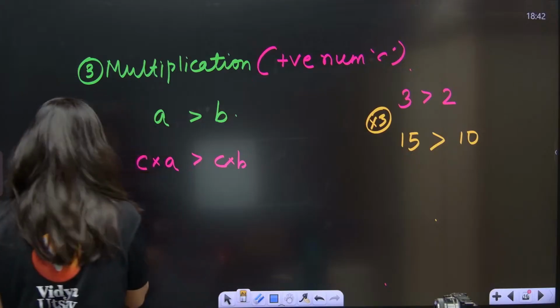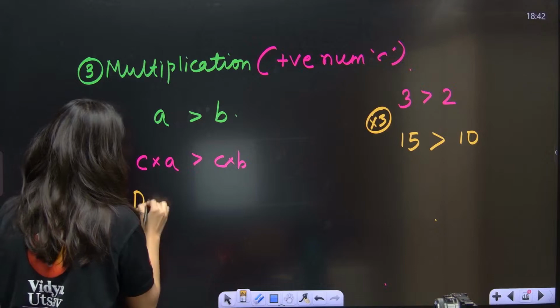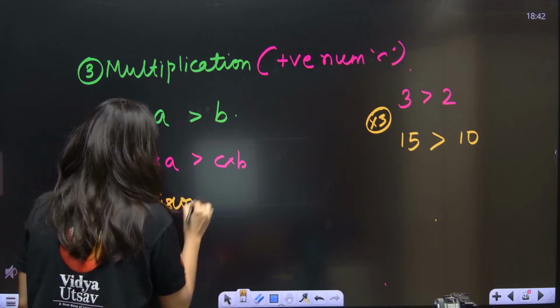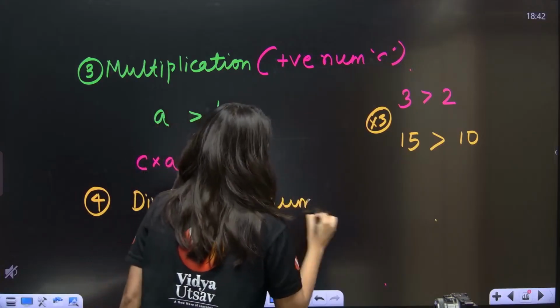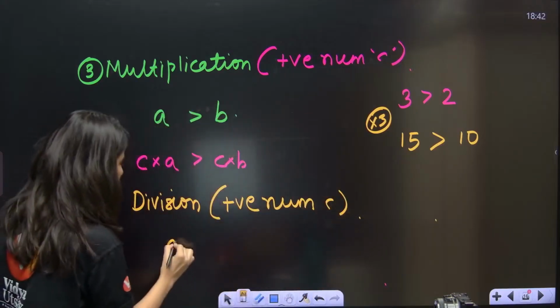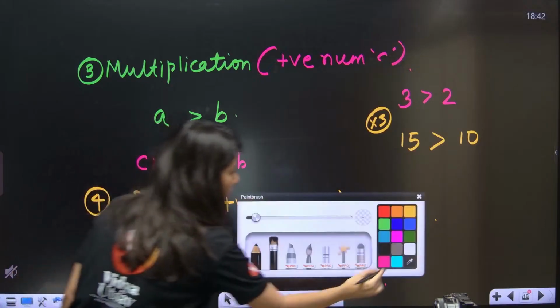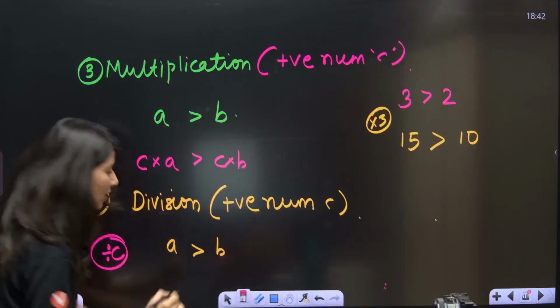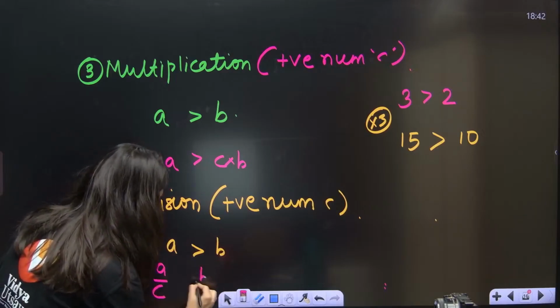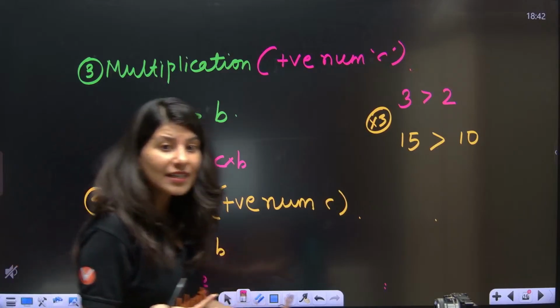Okay. Same goes with division. Now division property. That is again a positive number C. So suppose A is greater than B. What you can do is divide both sides by a positive number, so A by C and B by C. Again, the sign is not getting changed.